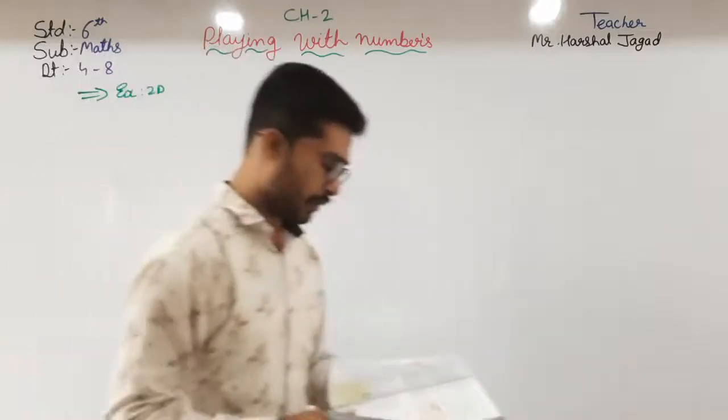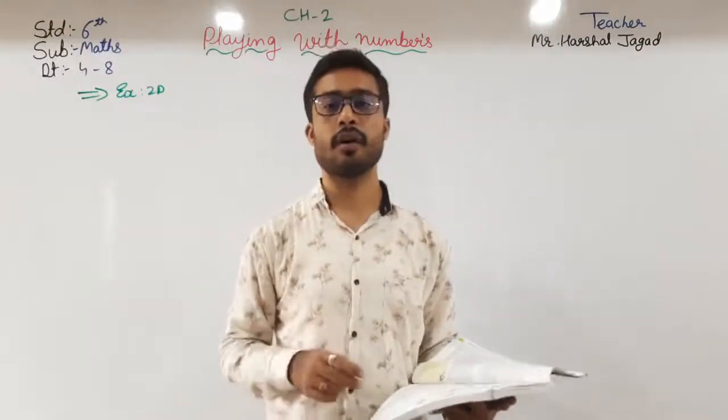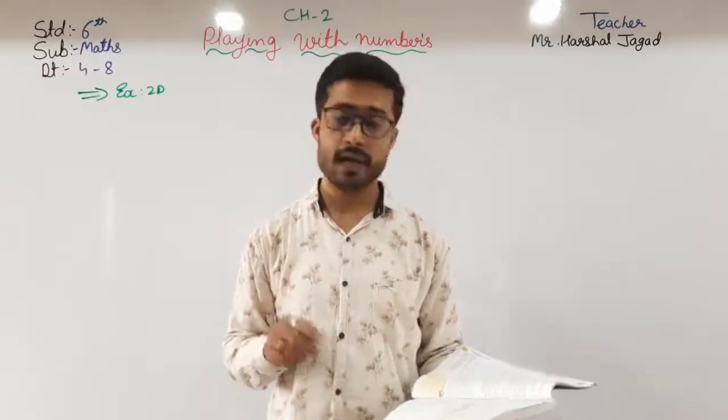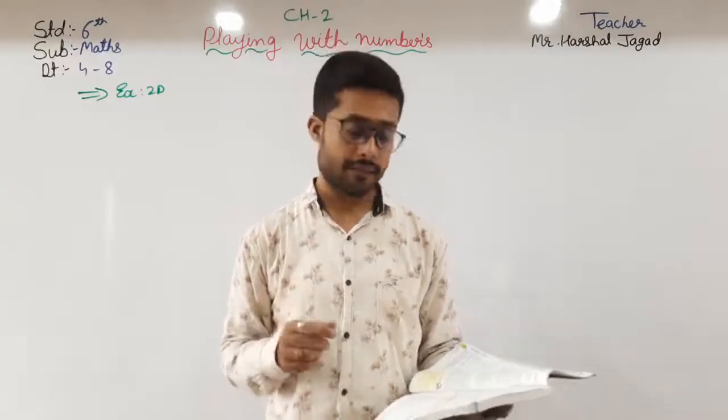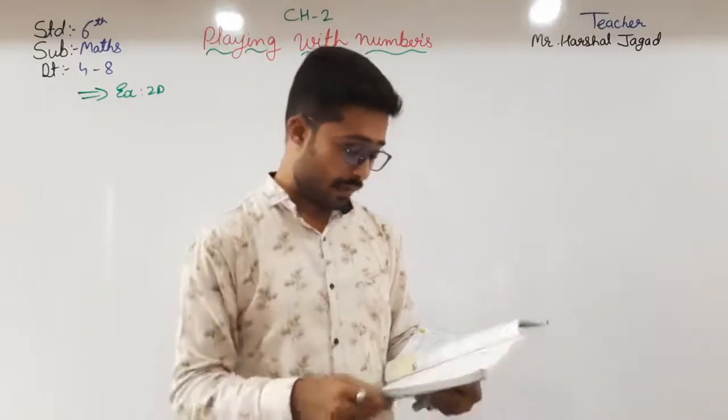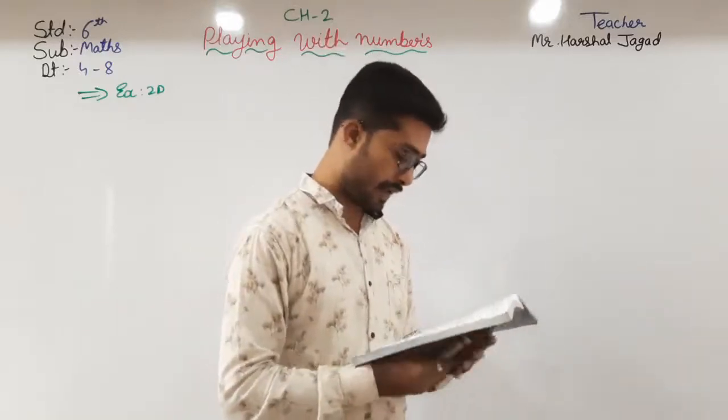The sum of two even numbers is what? The sum of two odd numbers is what? Let us write the answers.